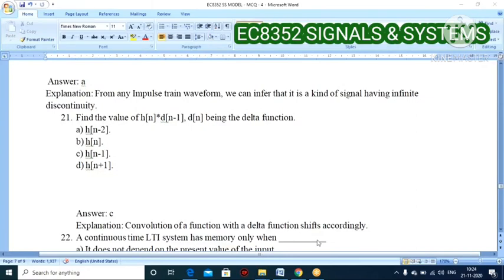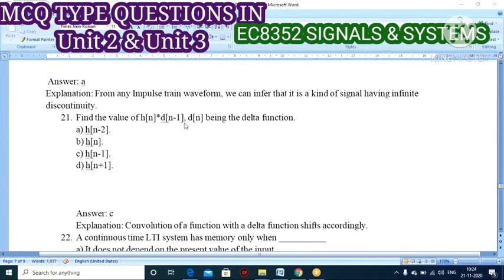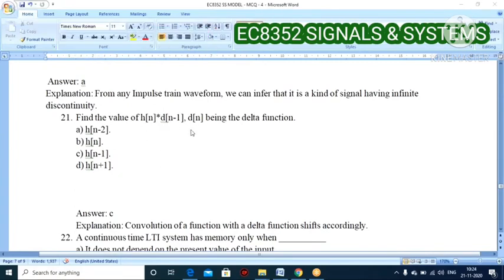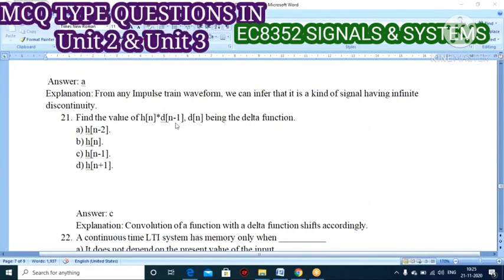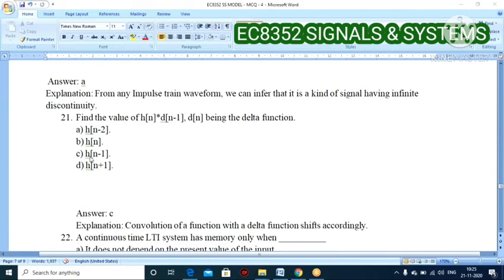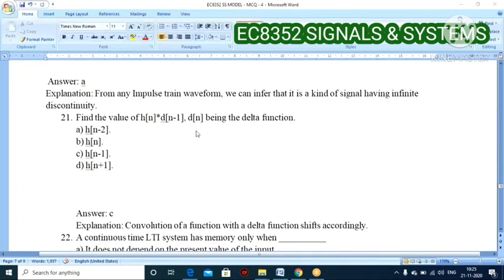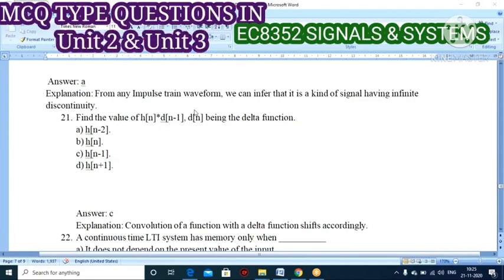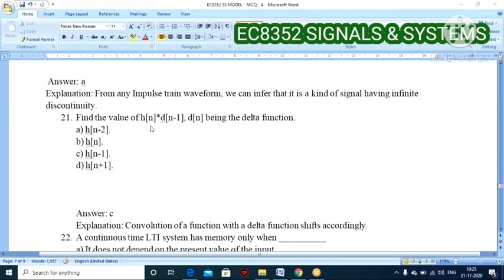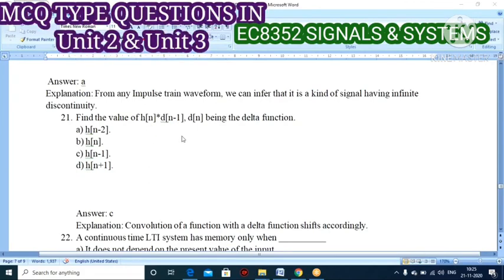Convolution with a delta function shifts the function accordingly. Here the shifting is n minus 1. So h of n star delta of n minus 1 means h of n minus 1. Delta of n minus 2 also produces h of n minus 2. If we have delta of n minus 3, it will produce h of n minus 3. Based upon this shifting, your frequencies also get shifted, so your impulse response is also shifted.